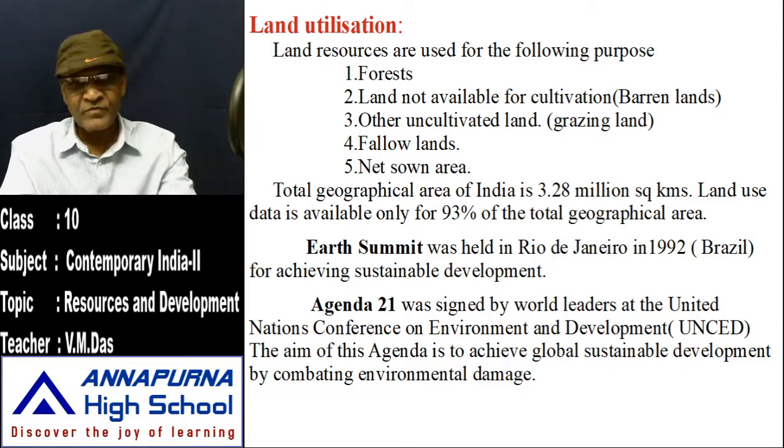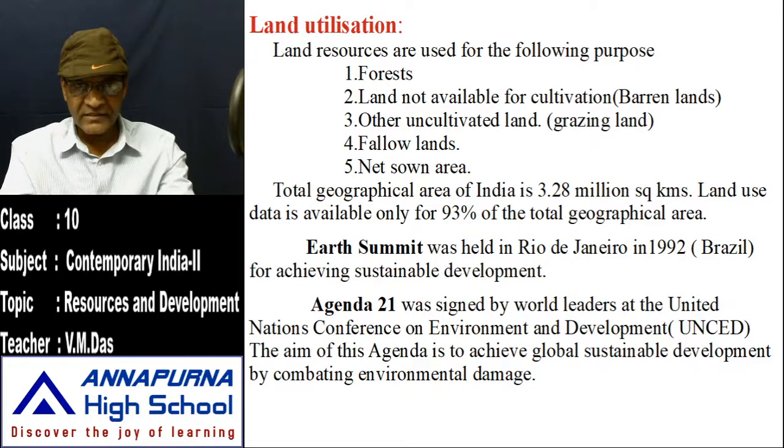And later, Agenda 21 was signed by all the world leaders, particularly at the United Nations Conference on Environment and Development, UNCED.